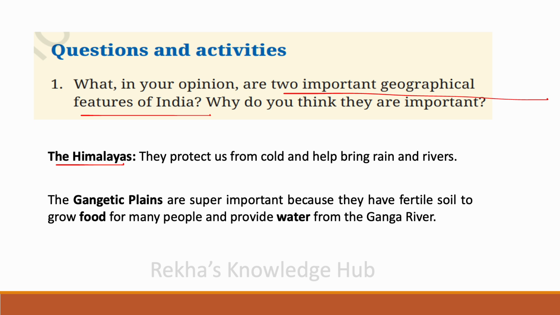First one, the Himalayas. They protect us from cold and help bring rain and rivers. Then, Gangetic plains. They are super important because they have fertile soil to grow crops for many people and provide water from the Ganga river. So, Himalayas protect us from cold and bring rain. Gangetic plains are very important because they have fertile soil, so we can grow food for many people. The plains also provide water from the Ganga river.